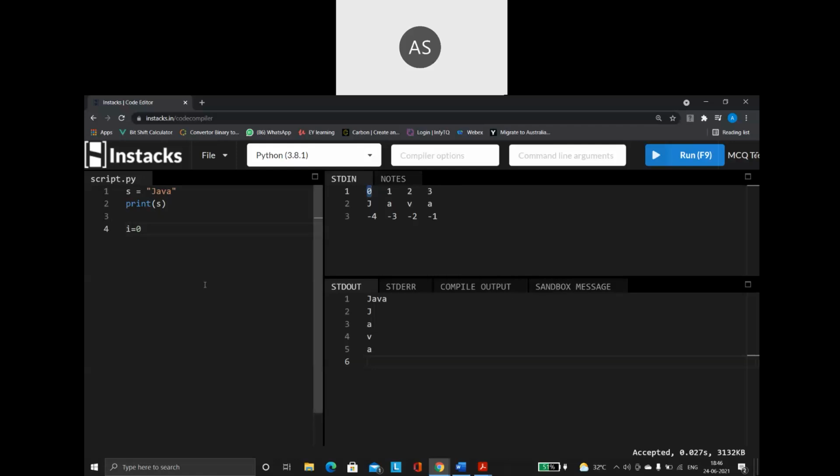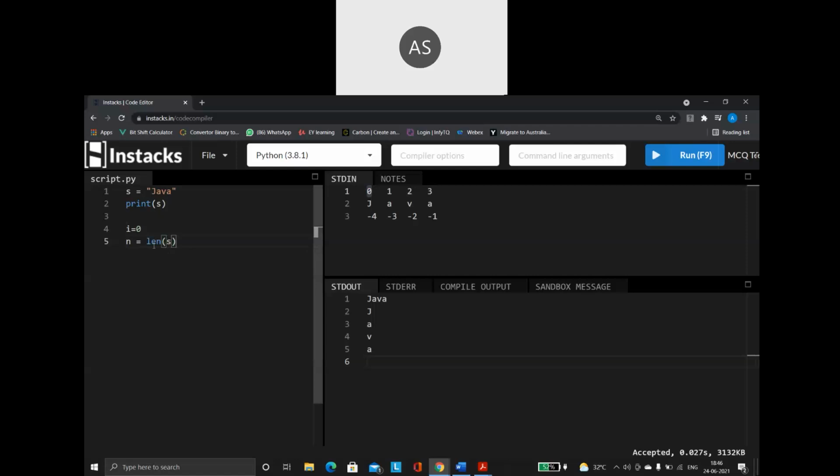Okay, so what is the next step? I want to find the length of the string, because only then will I know how many times the loop has to keep going. So for that, I need to know the length of the string. How to find it? I am going to say n is equal to len of s.